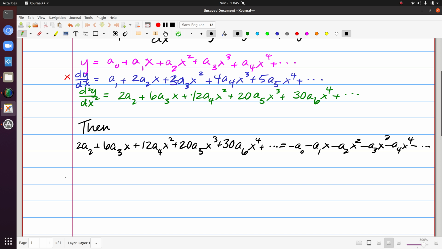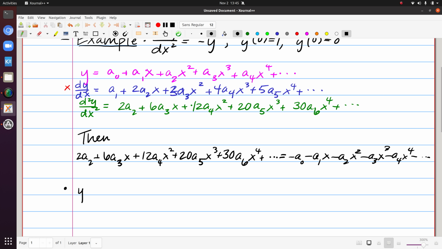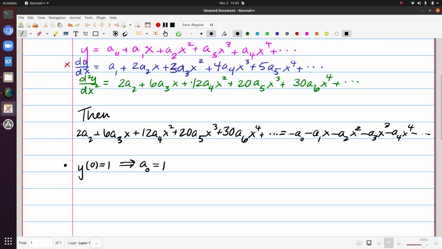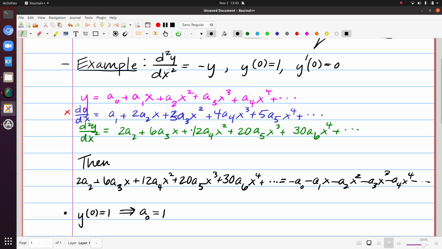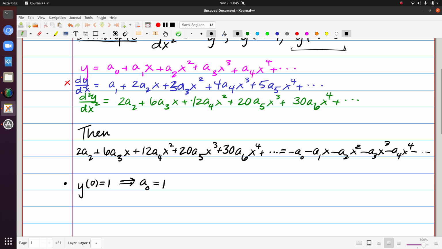Again, I'm going to start with my given initial condition. So y of 0 is equal to 1. I go back up to the pink equation, I substitute in 0 for x. That leaves only a sub 0, and so we see that that has to equal 1. Then the other thing I can do, which I haven't had before, is use this piece of information. We're told that y prime of 0 is equal to 0.